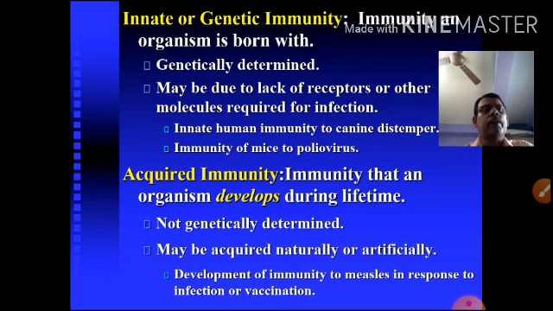Take the development of immunity to measles in response to infection or vaccination. In the case of measles, if somebody is infected once, then the second time there is generally no chance of measles, in about 98% of cases, but sometimes it does develop because they were not properly immunized. Sometimes a vaccine, an artificial antigen, is incorporated into the body, and the person is also immunized by it. That is called the acquired immune system, or acquired immunity.